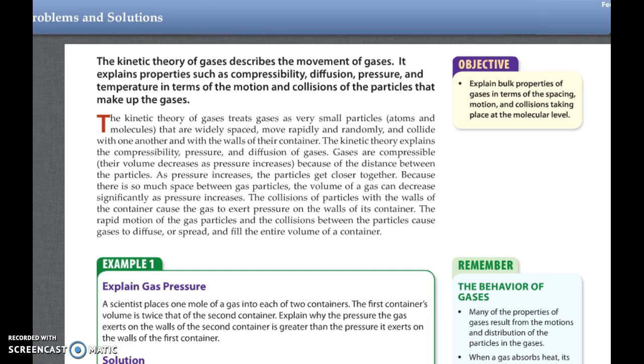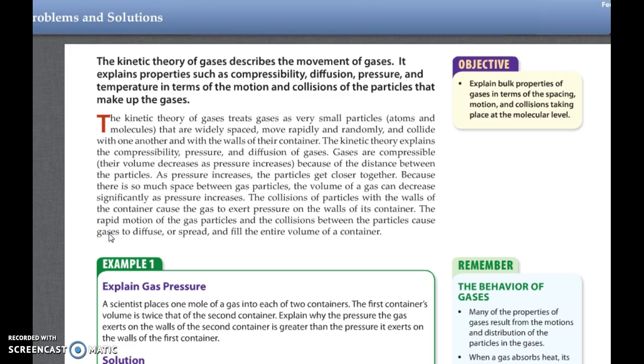The collision of particles with the walls of the container causes the gas to exert a pressure on the walls of the container. So it's going both ways. There's pressure if you're squeezing the balloon, but there's also pressure inside the balloon of the gas molecules pushing against the wall of the balloon. The rapid motion of the gas particles and the collisions between the particles cause gases to diffuse, or spread and fill the entire volume of a container.